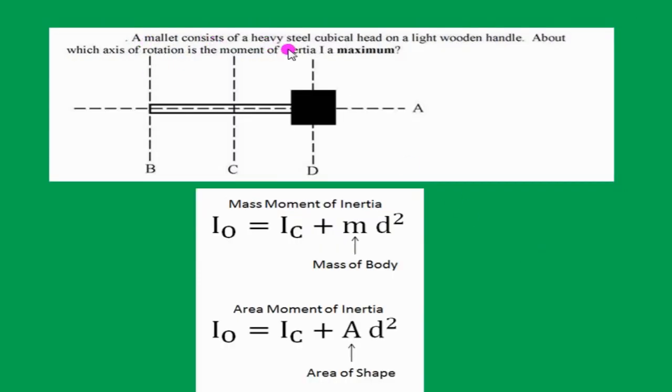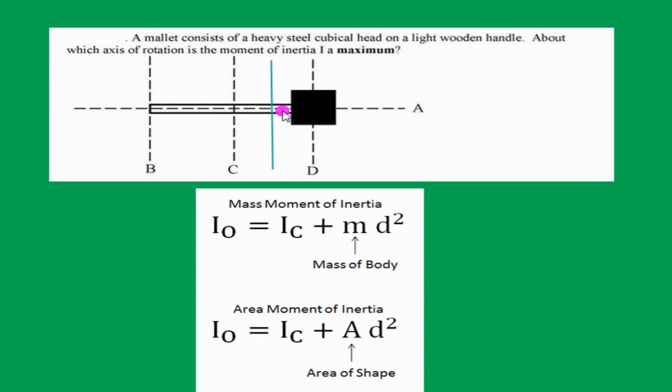A mallet consists of a heavy steel cubical head on a light wooden handle. About which axis of rotation is the moment of inertia I a maximum? So we know the parallel axis theorem of moment of inertia. The moment of inertia about any axis is equal to the sum of the moment of inertia about its central axis plus the product of the mass of the object and the square of the distance between the two axes. Now the whole weight is here.